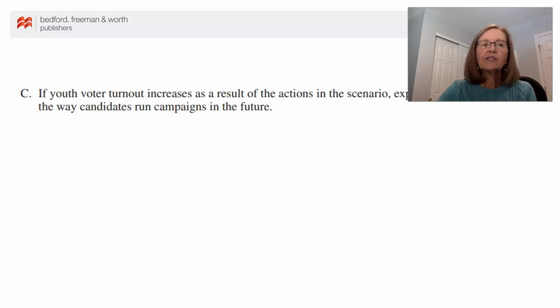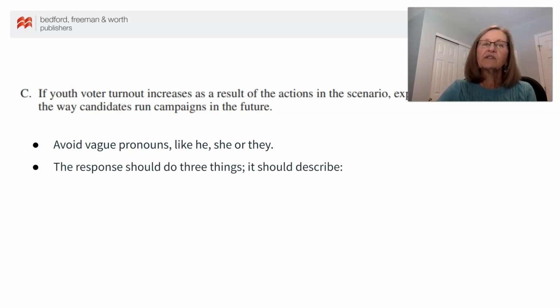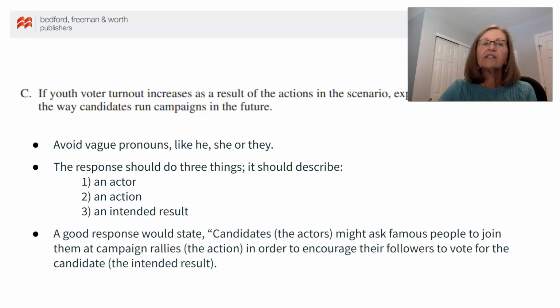In answering Part C, tell students to avoid vague pronouns like he, she, or they. The response should do 3 things. It should describe an actor, an action, and an intended result. A good response would state, candidates, the actors, might ask famous people to join them at campaign rallies, the action, in order to encourage their followers to vote for the candidate, the intended result.